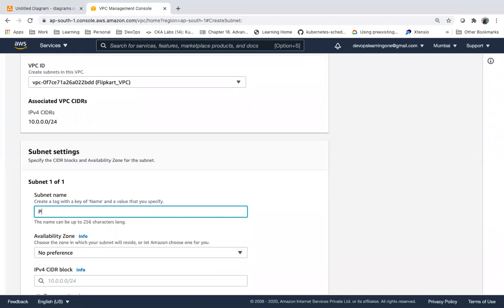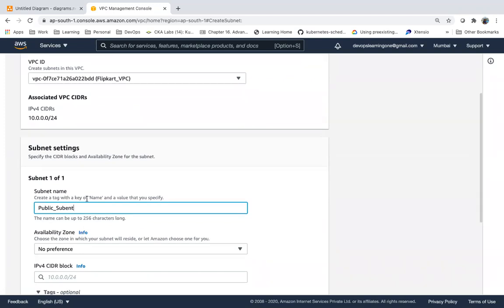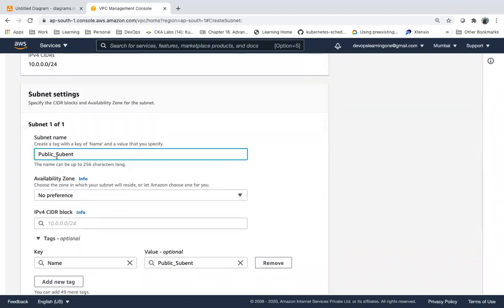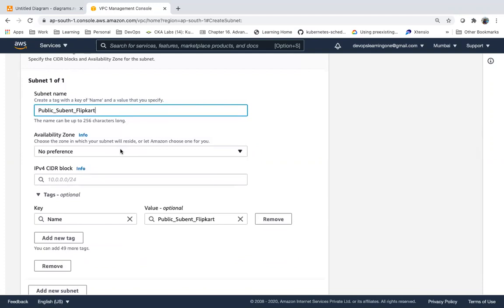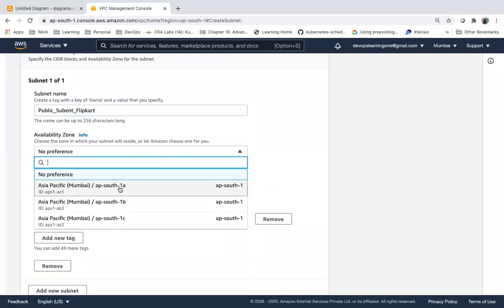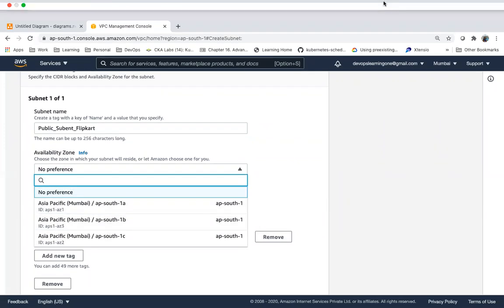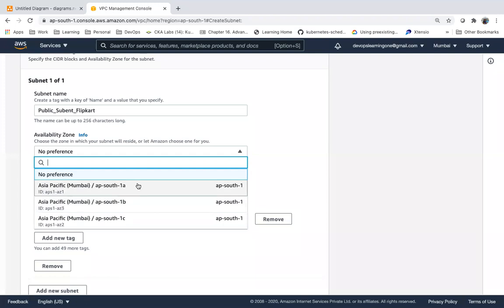Let me say I'm just giving a name as public subnet, which doesn't mean it is a public subnet. Under which availability zone do you want to create it? You can create in 1A, 1B, 1C. These subnets will be created in specific availability zones. So let me create in 1A.